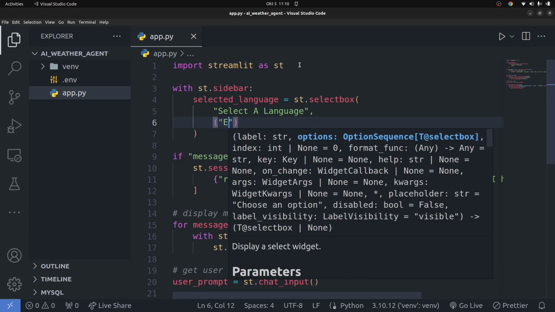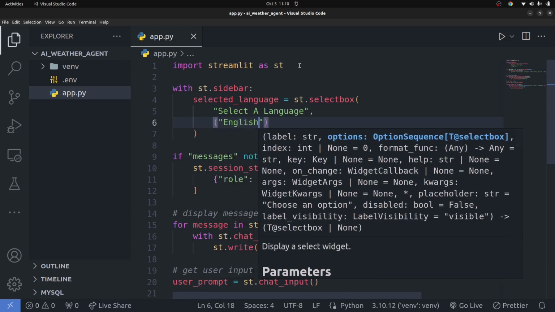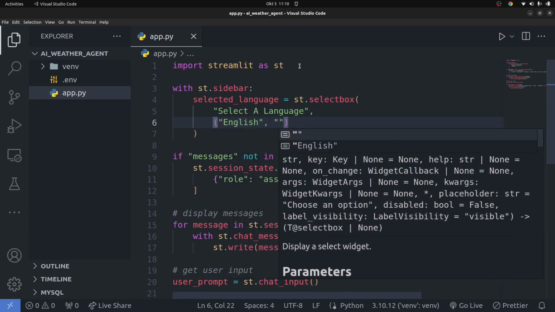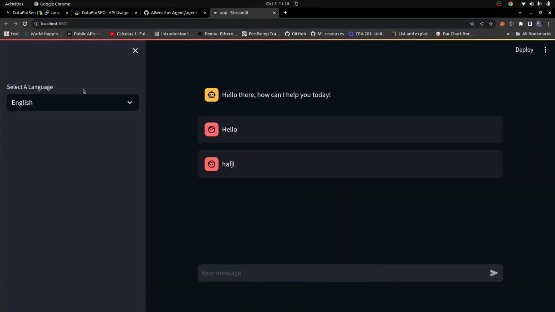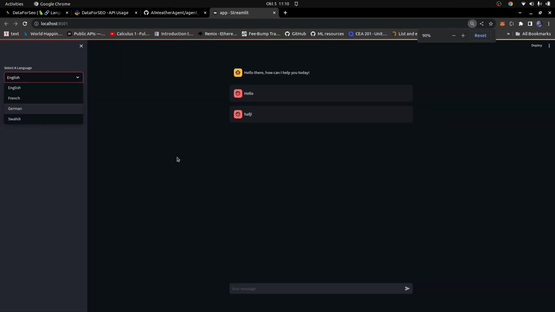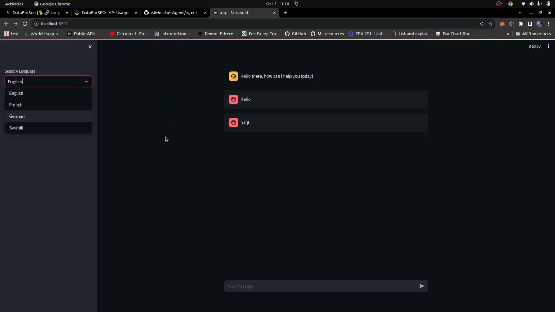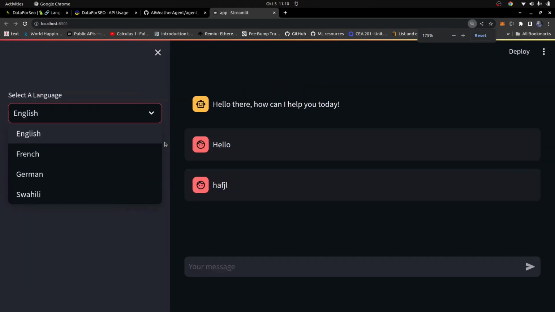I'm going to say English. The reason I'm using a tuple is because everything here is unique, right? So English, French, we can use German, and also Swahili, just like that. So now that's all we need to do. So if I go back in here, I should now see we have our side panel right there. Okay, so I have zoomed in a bit, so that's why it looks like that. But if you zoom out, it should look like this. Okay, so I'm just zooming a bit so that you guys can see clearly.